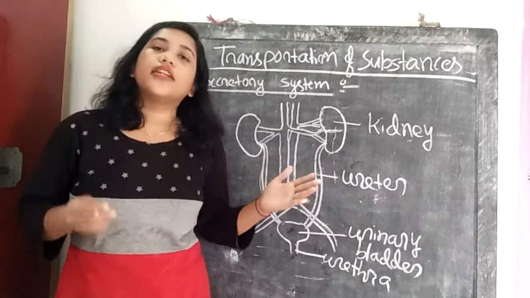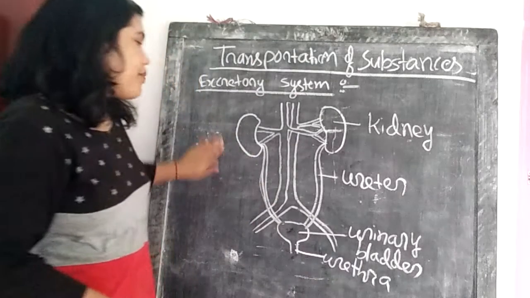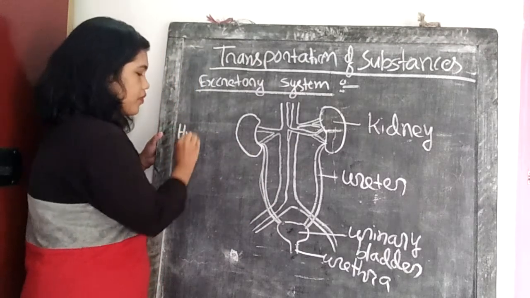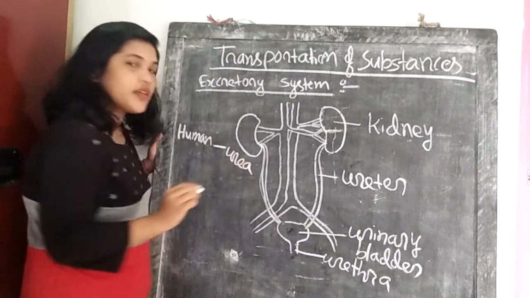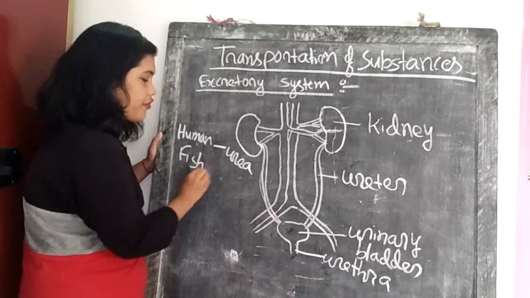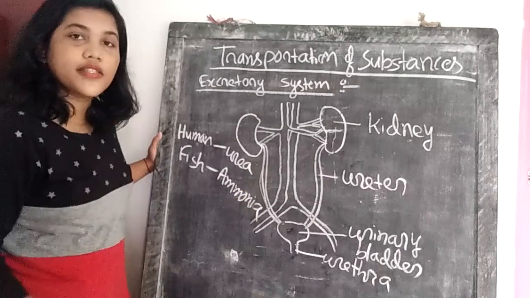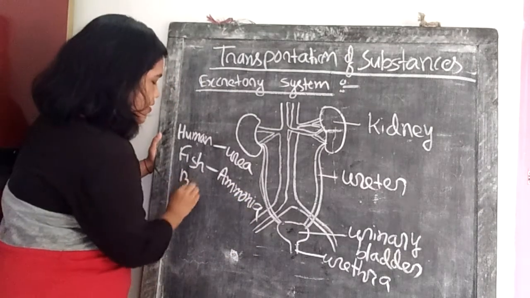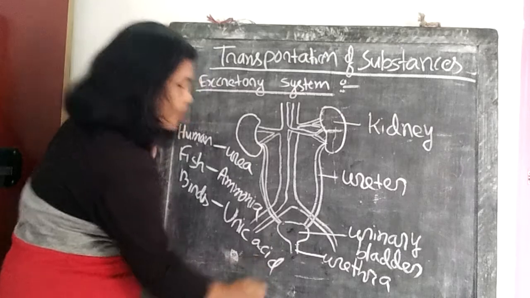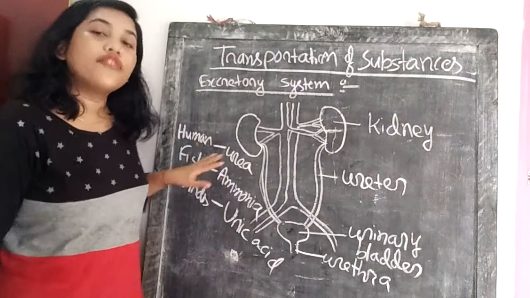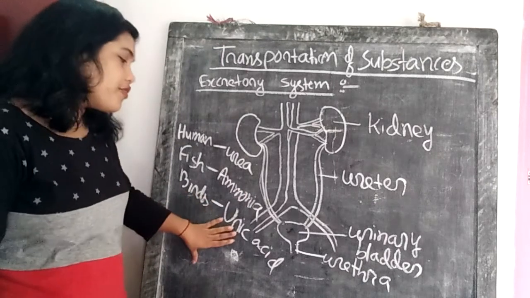Different animals excrete in different forms. For example, humans excrete in the form of urea. Fishes excrete in the form of ammonia. And birds and reptiles excrete in the form of uric acid. So humans excrete urea, fishes excrete ammonia, and birds and reptiles excrete uric acid.